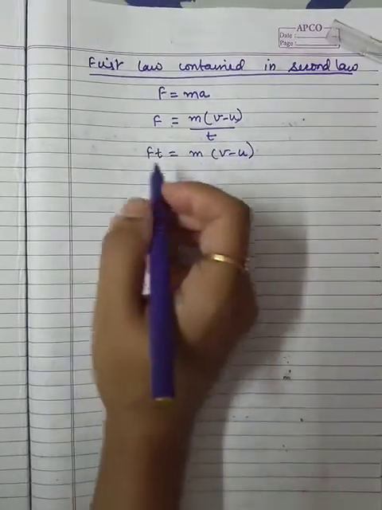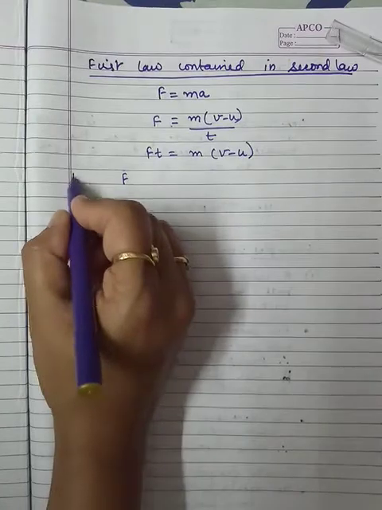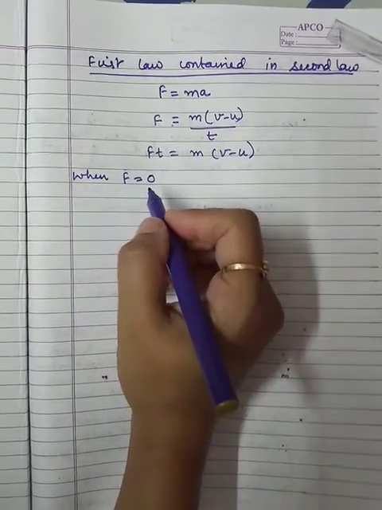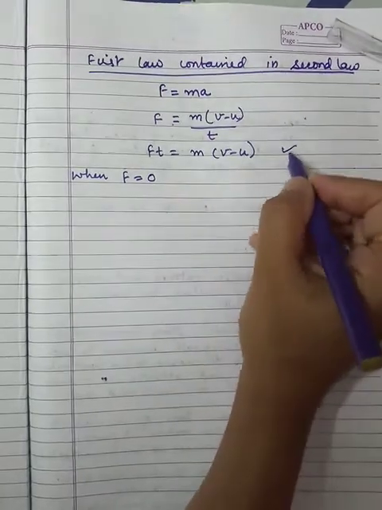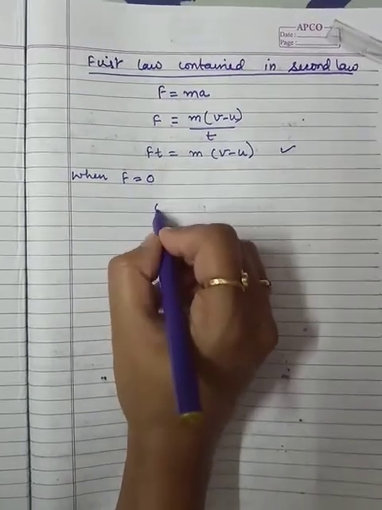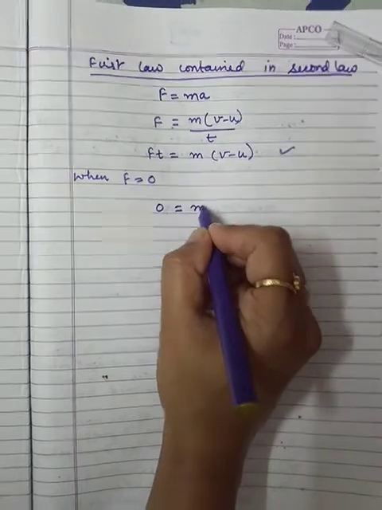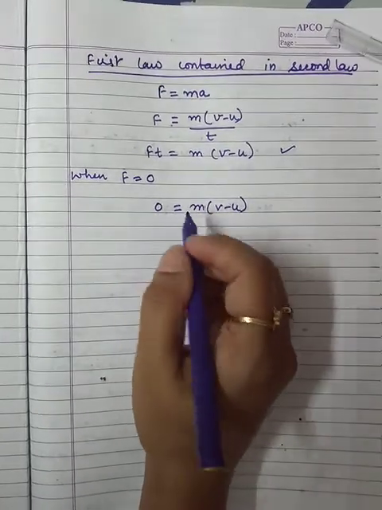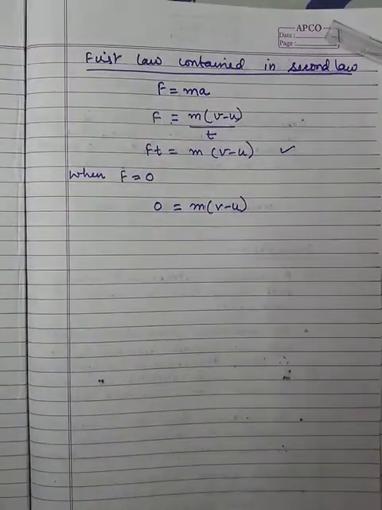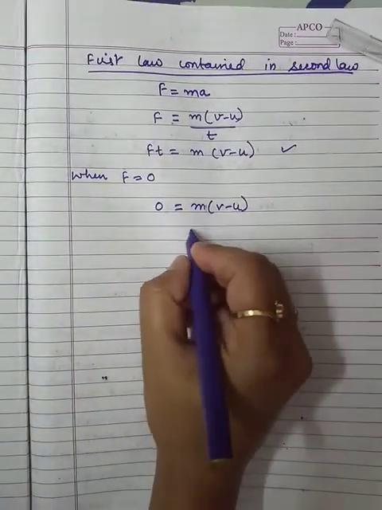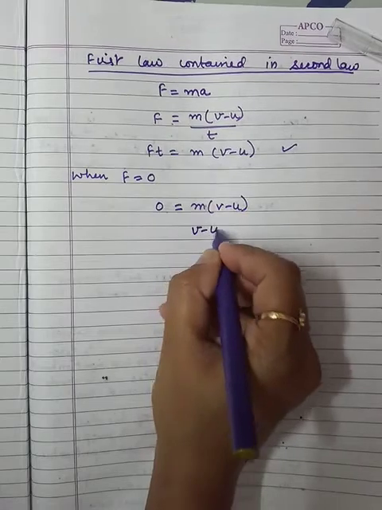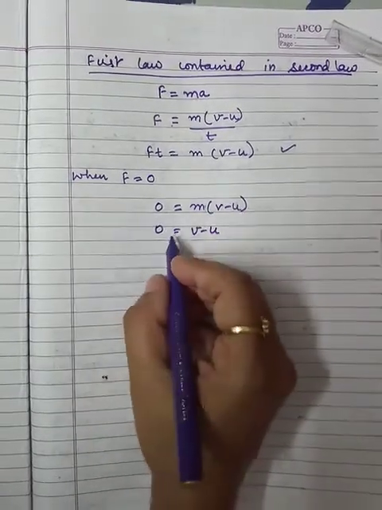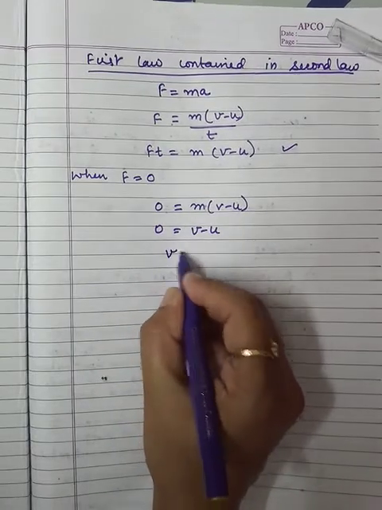Now if we consider force equal to 0, then what will happen to this equation? Force 0 means this side is 0, and that equals m (v minus u). So v minus u is equal to 0, since m is not zero.